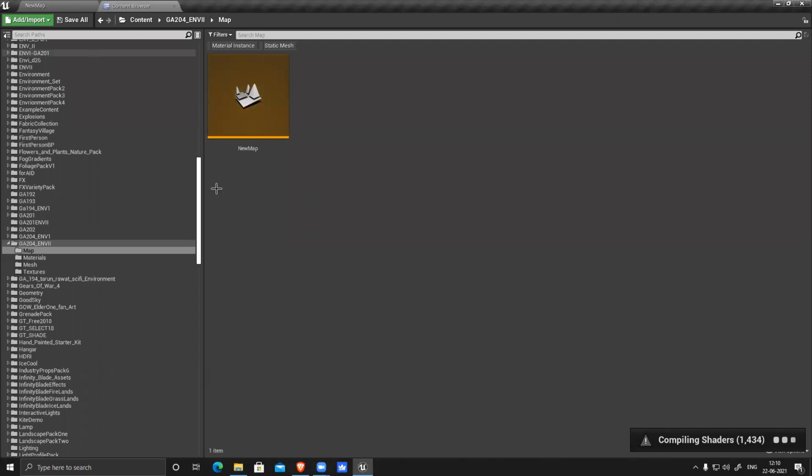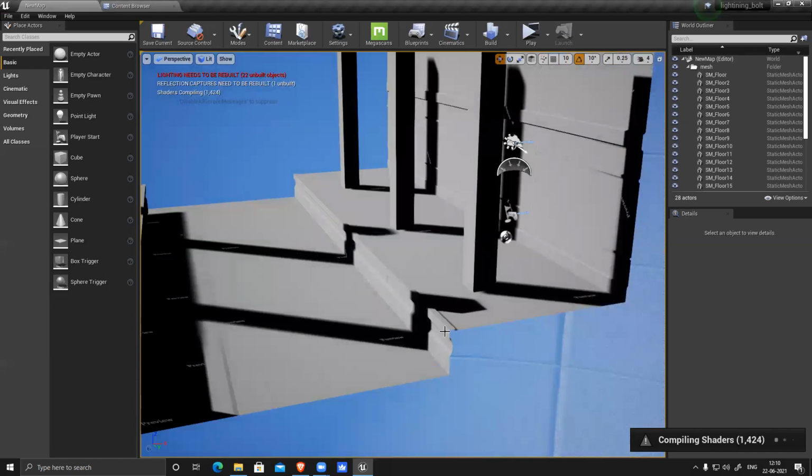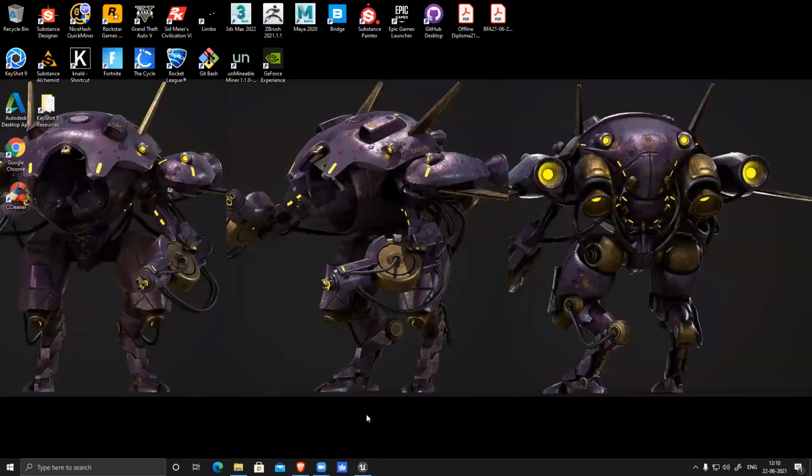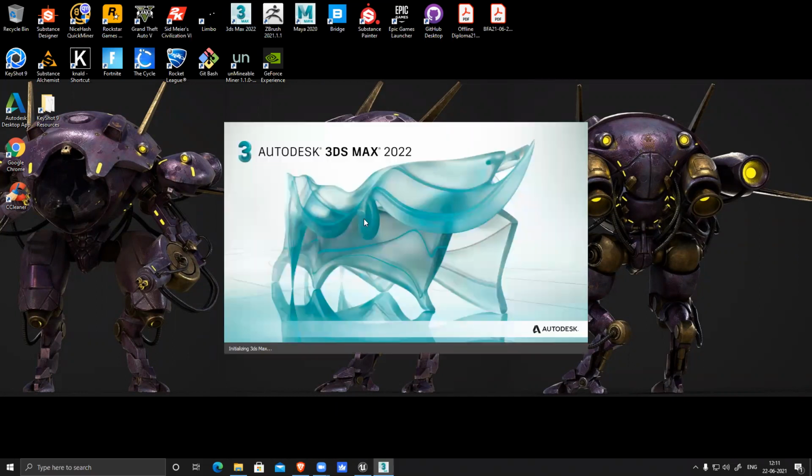Okay, now I have opened this, it's compiling shaders and everything. By the time, I can import my assets and start working on this. Before exporting this, I cannot use the FBX I exported from Substance Painter, because those two lights need to be separate files. So I'll open my file. And plus the placement: for the texturing purpose, I moved them up, so I have to bring them back to grid and then export it.